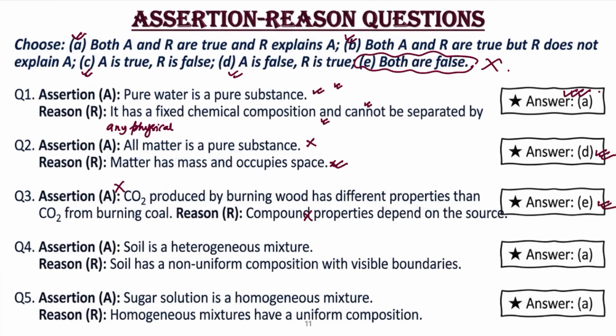Question number 4. Assertion: soil is a heterogeneous mixture. Correct. Reason: soil has a non-uniform composition with visible boundaries. Yes. So A is correct. The assertion and reason are correct, and the reason is the correct explanation of the assertion. Question number 5. Sugar solution is a homogeneous mixture. Yes, correct. Homogeneous mixtures have uniform composition. Yes, it is correct. So that's why A is the correct option.